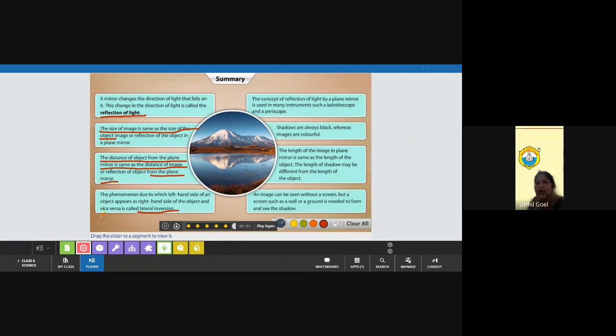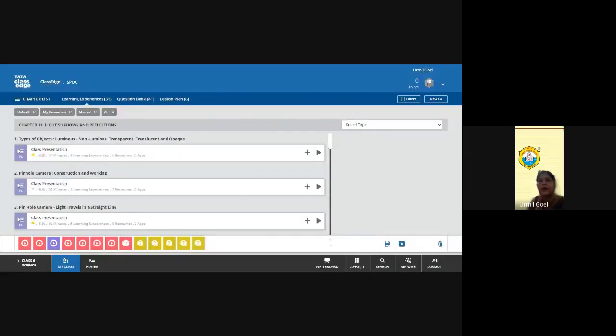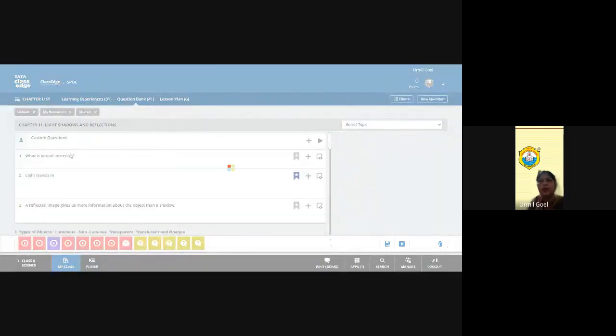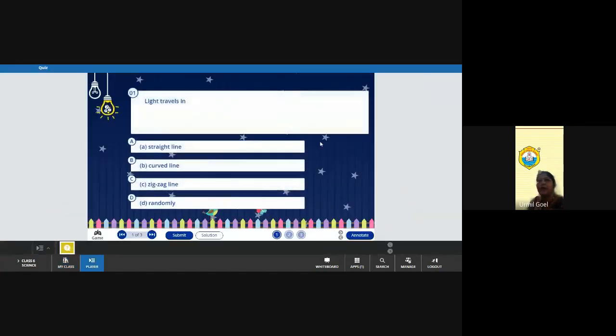Now it is quiz time. So I will ask you some questions. Okay, so just give me a minute to show the quiz. Yes. So this is: light travels in a. Raise your hands. Yes, Ashmita. Straight line. Light travels in a straight line. Correct. So this is correct.